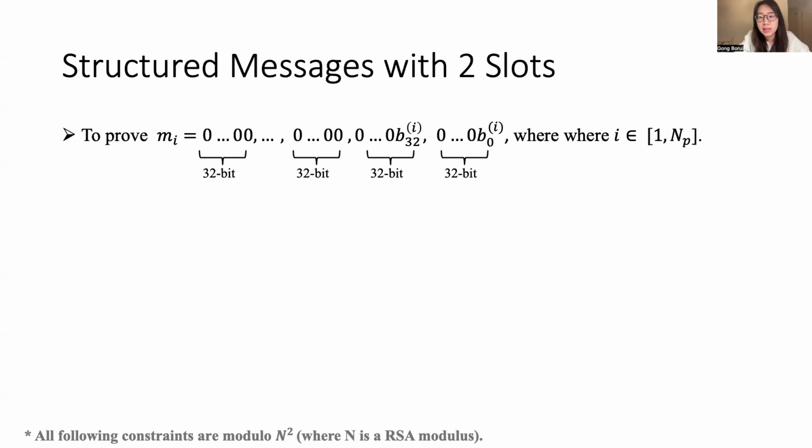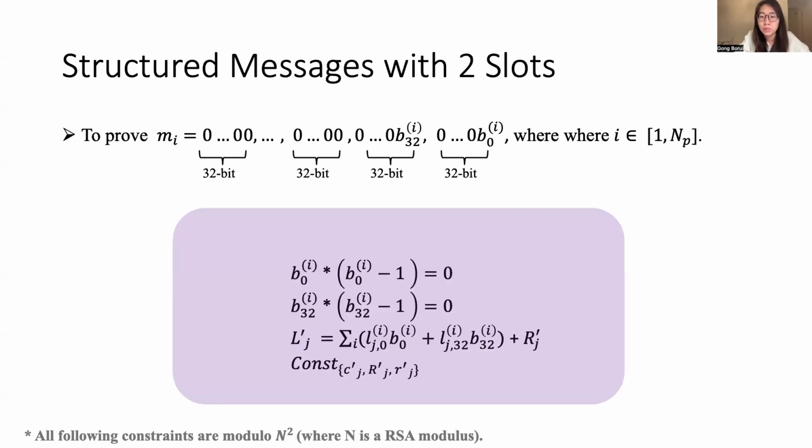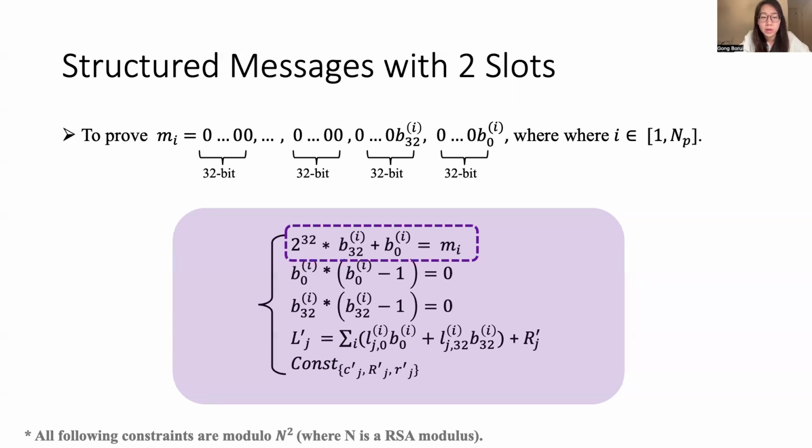Then we are going to prove that polynomially many messages hold correct structures. That is, again, each message is divided into several slots, and the binary bit is only inserted in the last bit of each slot, and we will start with 2 slots in each message. So for each binary record, we use the same constraints to prove that they are all binary. Then for each message, we use one linear constraint to prove that these 2 records are located in the correct position inside the message.